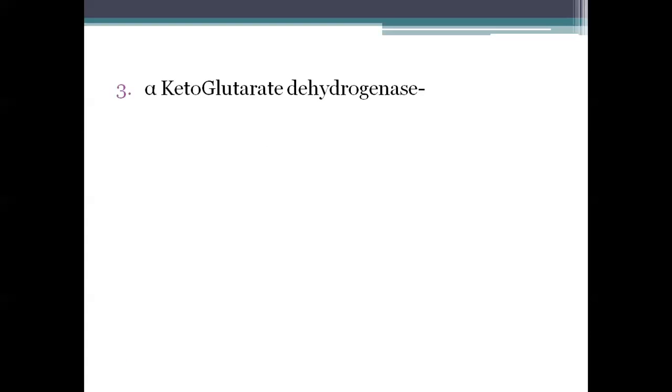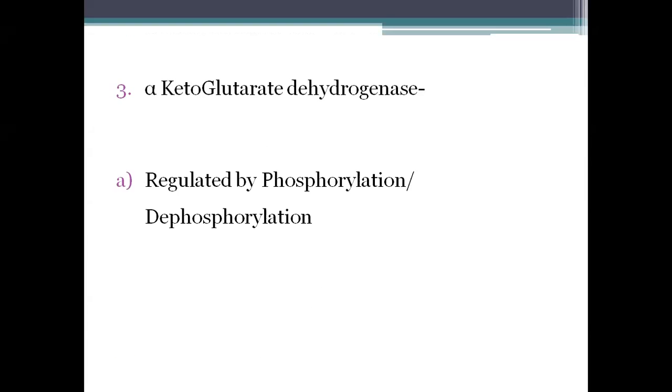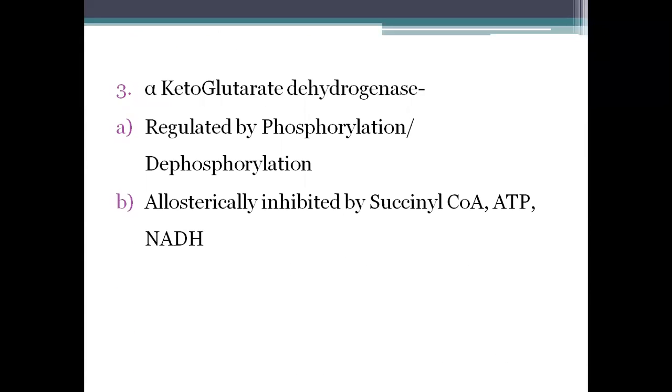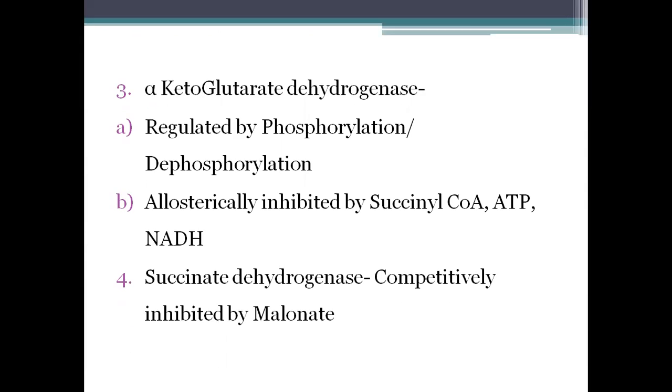Next, the reaction catalyzed by alpha-ketoglutarate dehydrogenase. This also can be regulated by phosphorylation and dephosphorylation, like we did in the case of pyruvate dehydrogenase. Allosterically, it is inhibited by succinyl-CoA, ATP, and NADH. Succinate dehydrogenase is inhibited competitively by malonate.